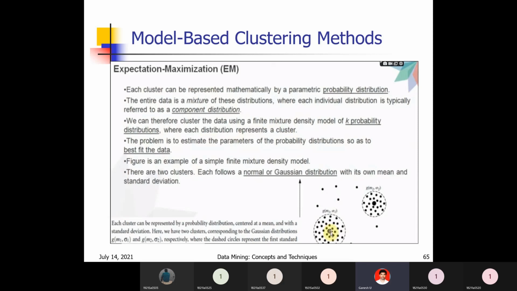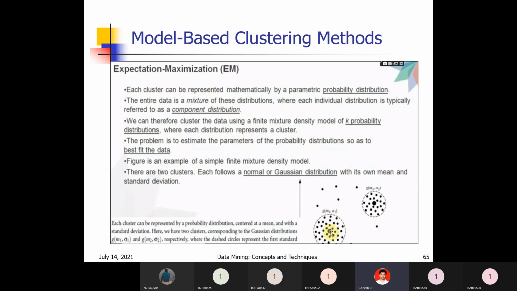So we are dividing the data into various distributions, and each distribution represents a cluster. The problem is to estimate the parameters of the probability distribution so as to best fit the data. To best fit the data, we have to estimate the different mathematical parameters of the probability distribution properly. When the data best fit, then only we can form good clusters.